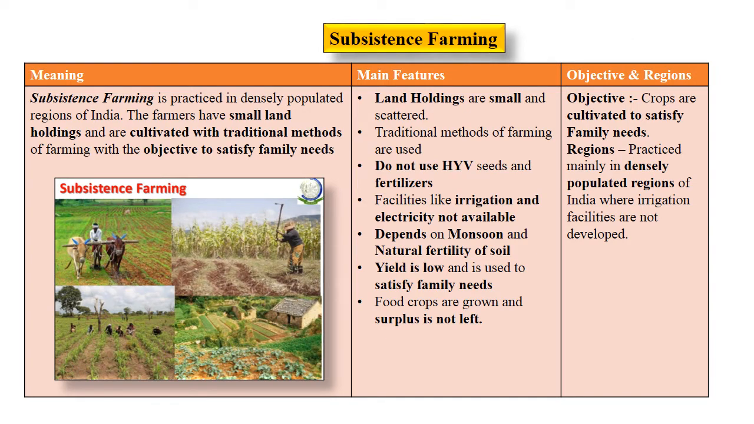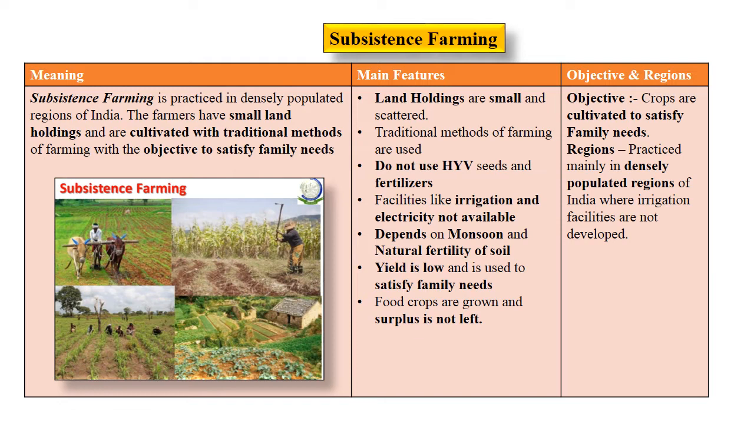What is subsistence farming? Let's understand that. The word subsistence means the farming that is done with an objective of fulfilling family needs. This is practiced in densely populated regions of India, where the size of land is small due to law of inheritance. We have learnt about law of inheritance in our previous presentation.